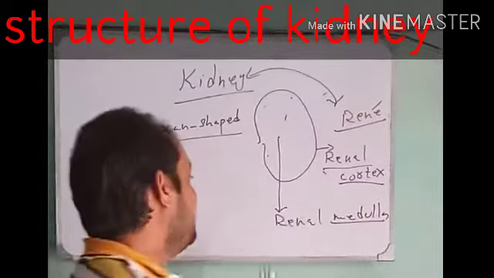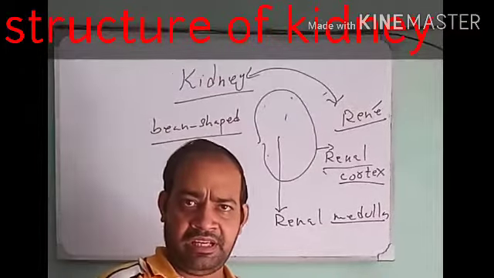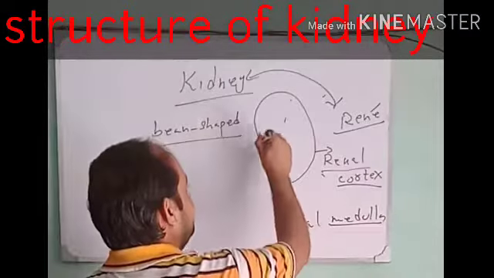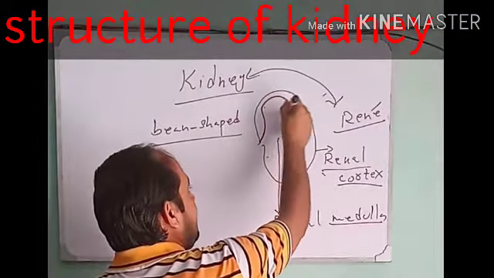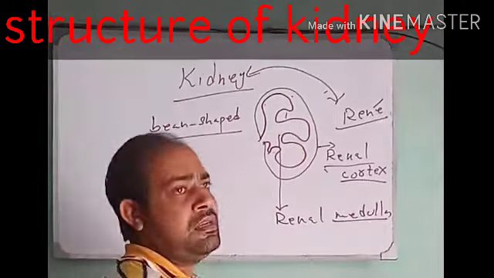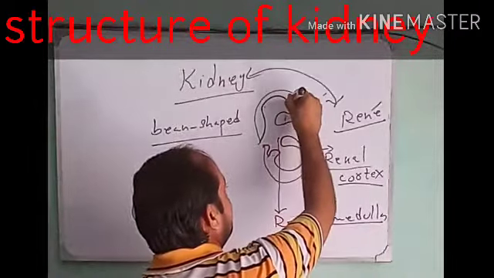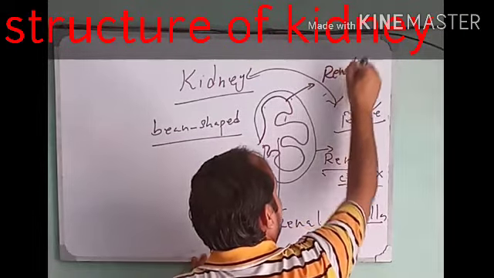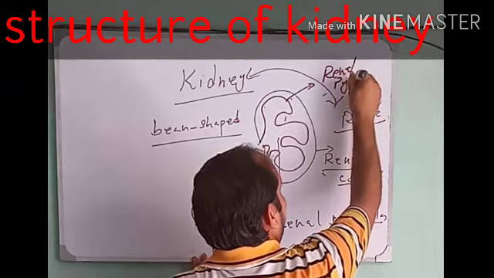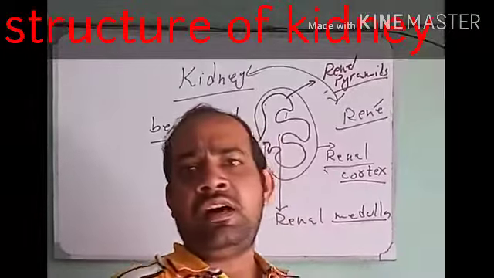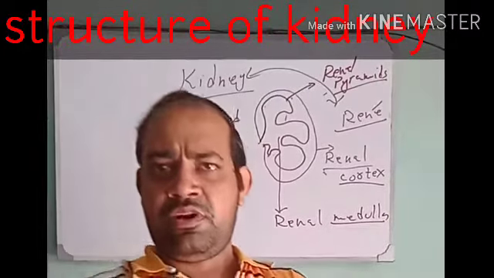In the renal medulla are present from 8 to 18 cone-like structures which are called renal pyramids. Pyramid is a house of vagabonds.